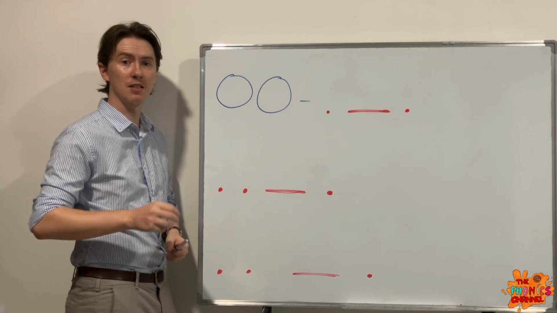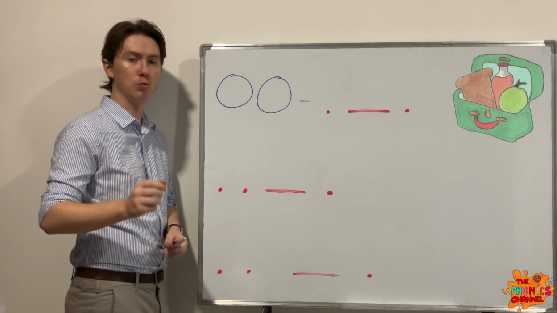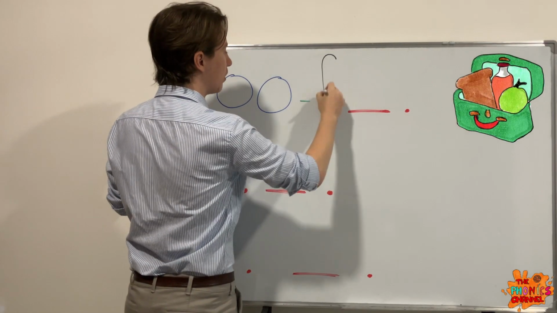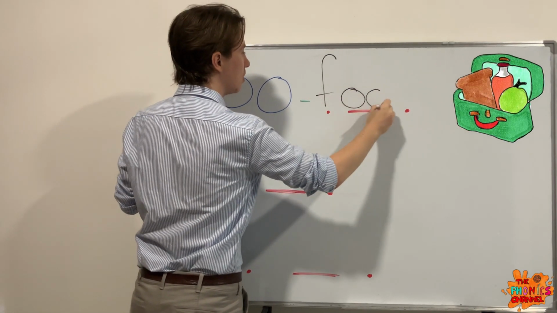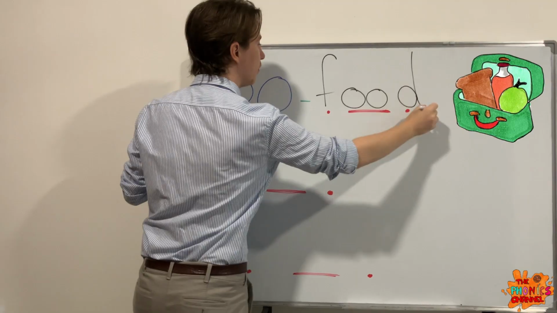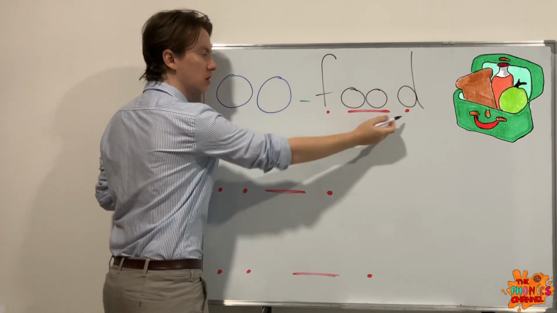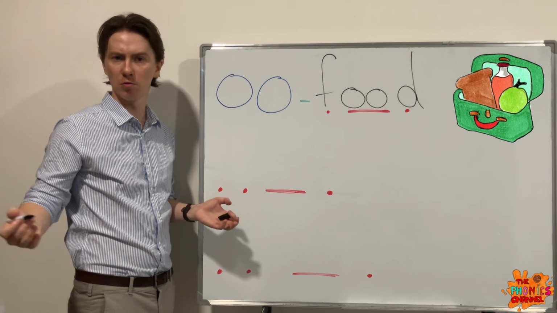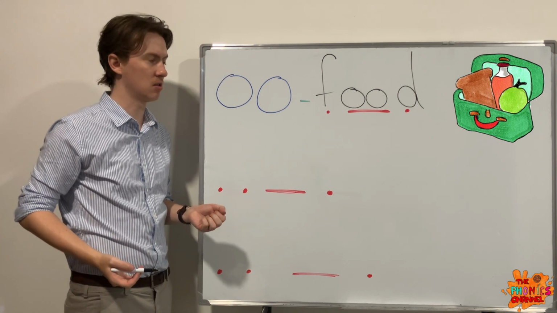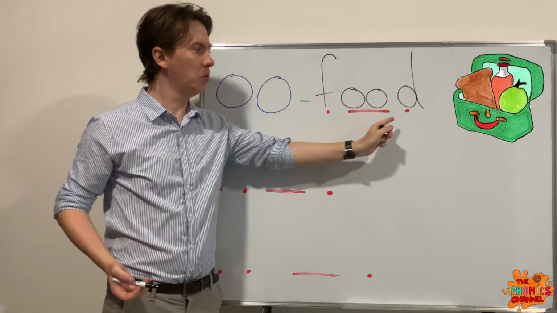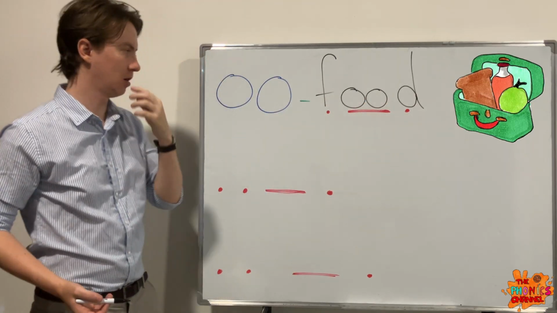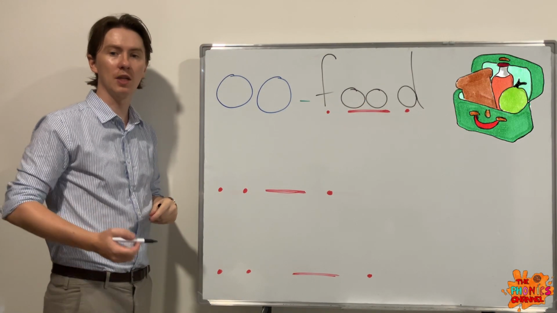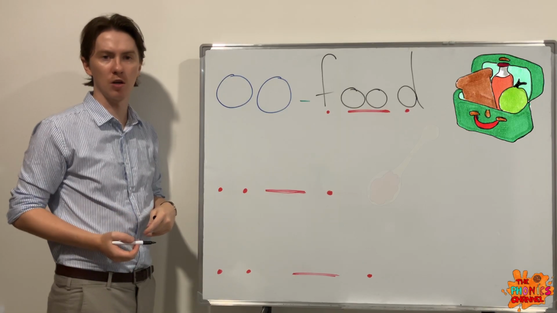And the first word is food. Food. Food. I want to eat some food. Could be your sentence. Food. Okay, next one we have is spoon.